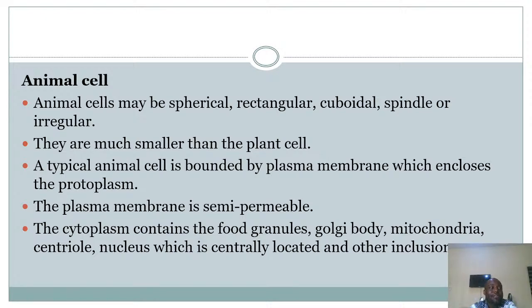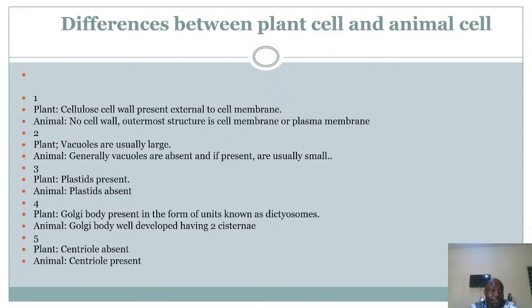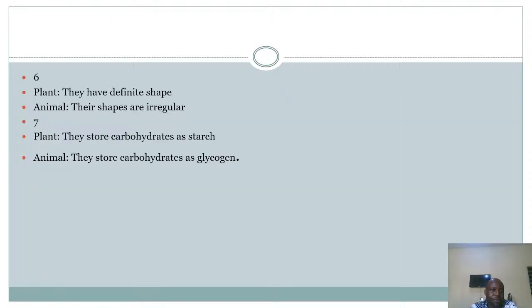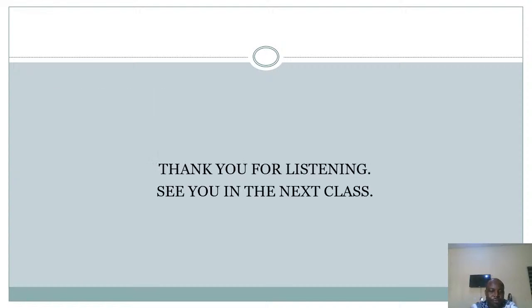The external wall is made up of the plasma membrane, unlike the plant cells. The plasma membrane is semi-permeable and allows the movement of solutes in and out of the cell. And then we looked at the differences that exist between the plant cells and the animal cells, and we've concluded for this class.